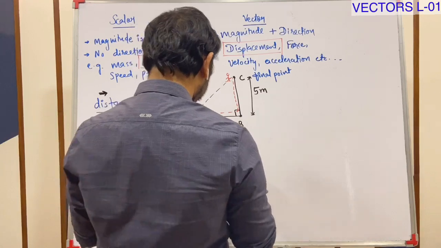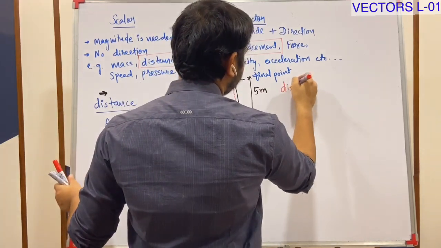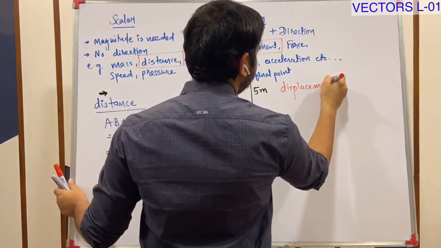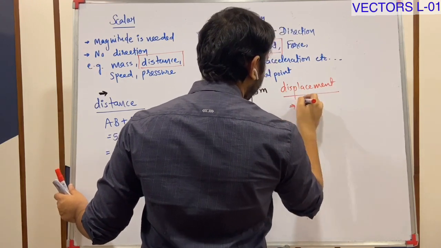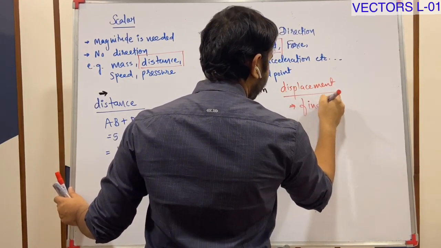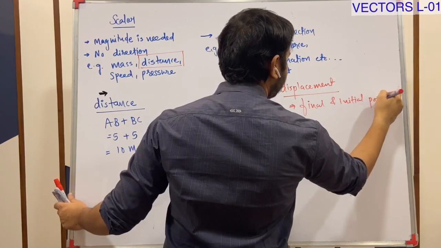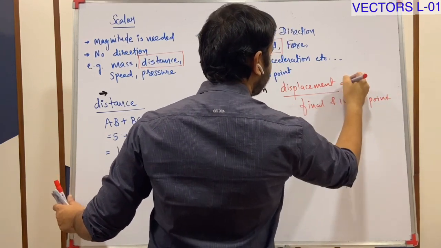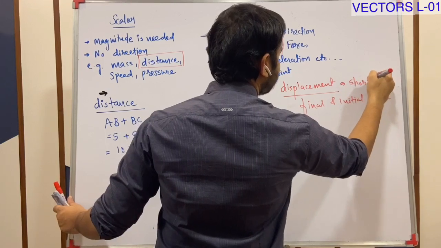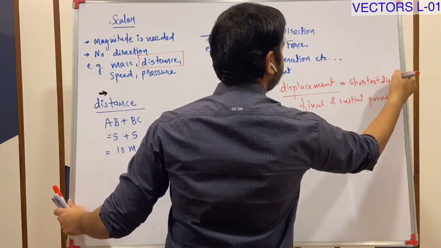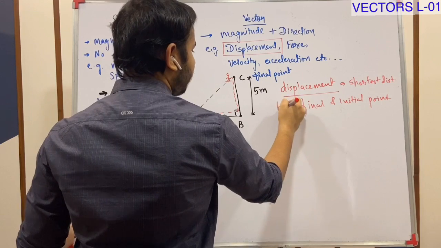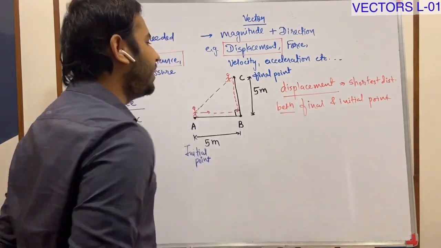Displacement is what? Here, displacement, you can say, final and initial point. Oh, I should write: shortest distance between final and initial point.